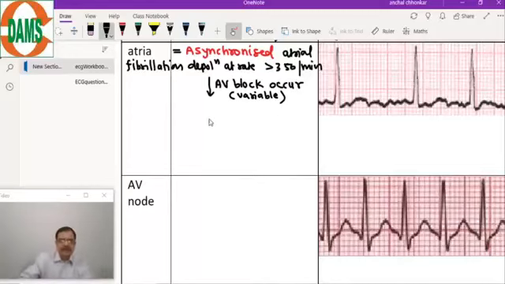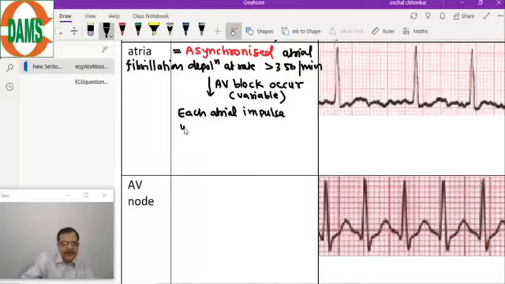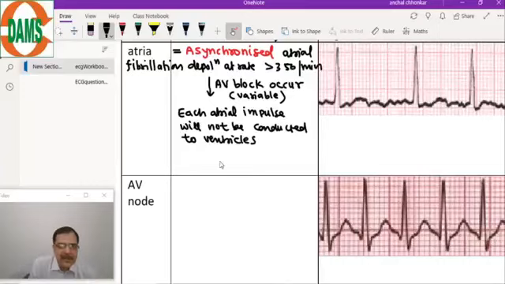It means each atrial impulse will not be conducted to the ventricles. I am saying atrial impulse because each fiber is generating an atrial impulse.